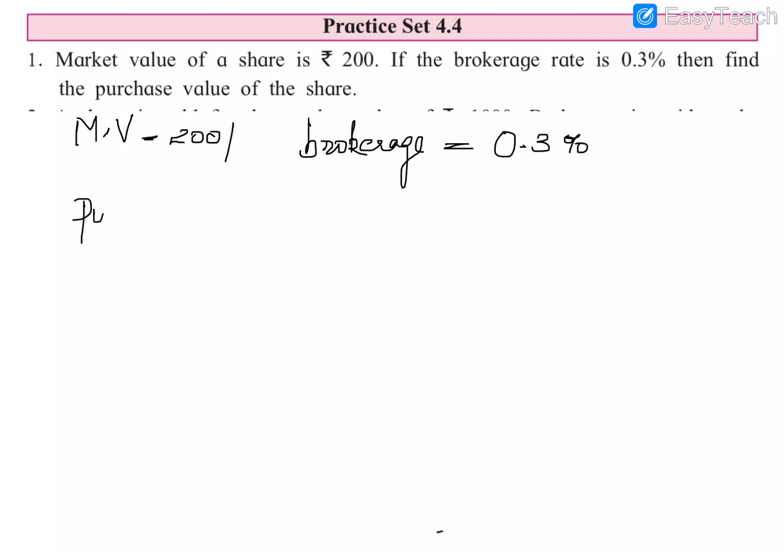We can write: purchase value of the share is equal to market value. How will we find the purchase value, the buying price of the share? We need to add market value plus brokerage rate.